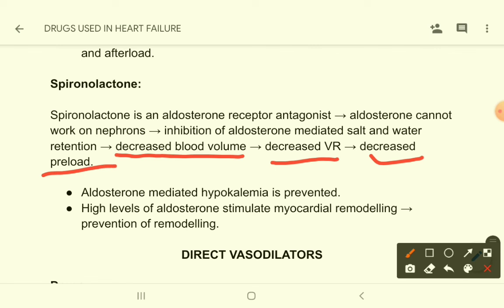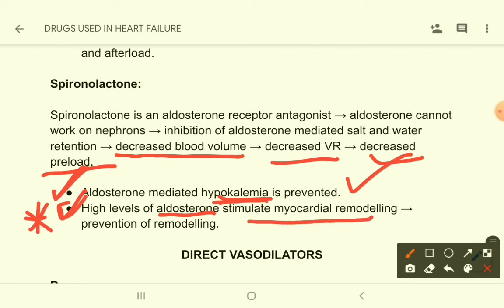So aldosterone-mediated hypokalemia is also prevented. Aldosterone causes hypokalemia, so aldosterone-mediated hypokalemia will be prevented. And this is very important, that high levels of aldosterone stimulate myocardial remodeling, so that will also cause prevention of remodeling.